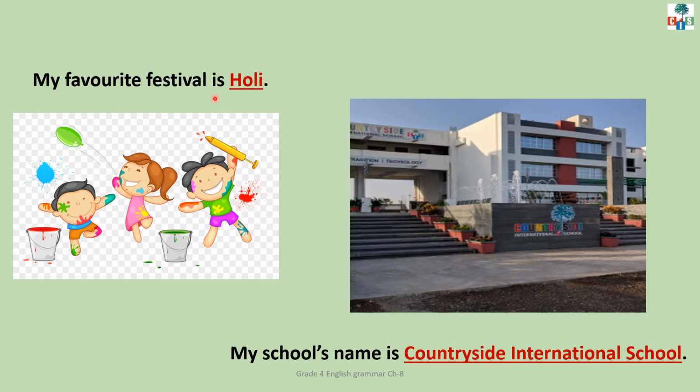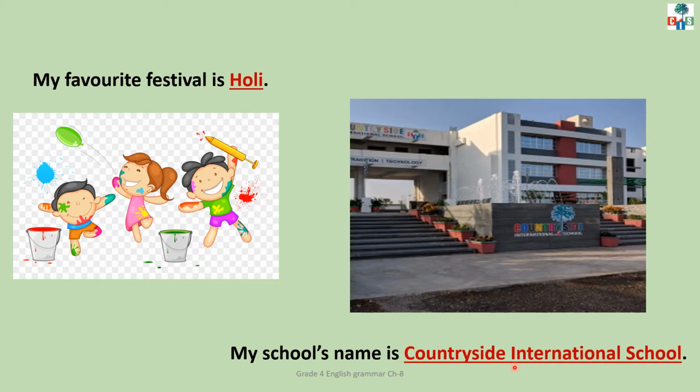My favorite festival is Holi. Now, in this sentence, children, I am talking about a specific festival, a particular festival, Holi. So, Holi is a proper noun in this sentence. My school's name is Countryside International School. So, Countryside International School is a name of an institution.